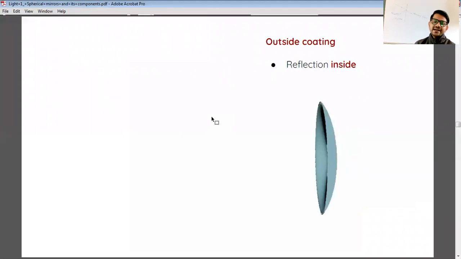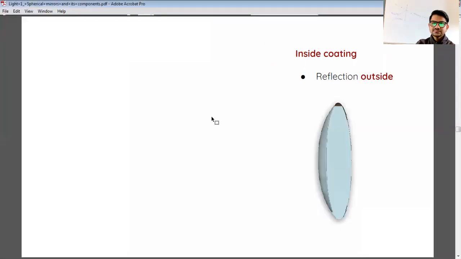So if we do the outside coating, the reflection will be inside. If we coat this part, then we will get only reflection, and that is also to the same side, or we can say the inside part. And if we do the inside coating, the reflection will be here.